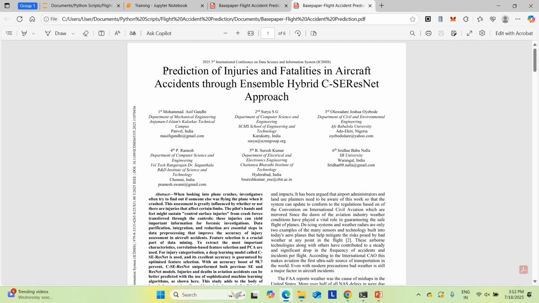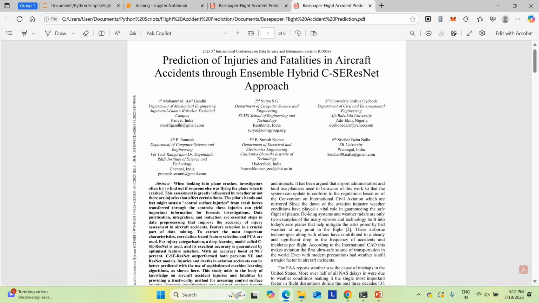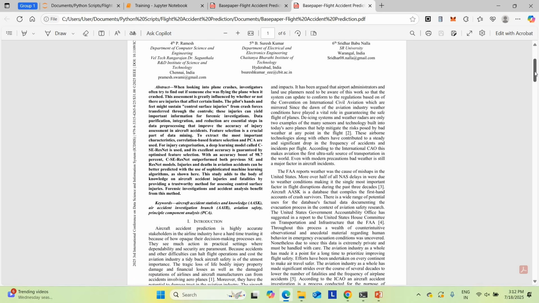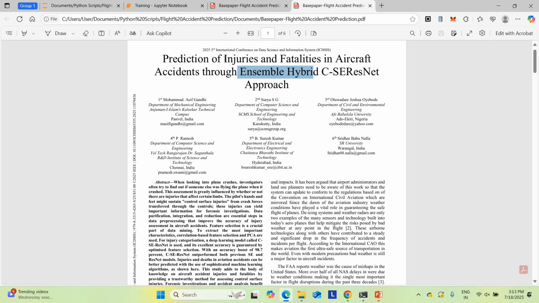The base paper is titled Prediction of Injuries and Fatalities in Aircraft Accident through Ensemble Hybrid CSR net approach. Basically, in the base paper they applied an ensemble model, and with the help of the ensemble model they formed a deep learning approach. They use it to predict the injuries as well as the fatalities in aircraft accidents. So basically, this base paper applies only after the accident.